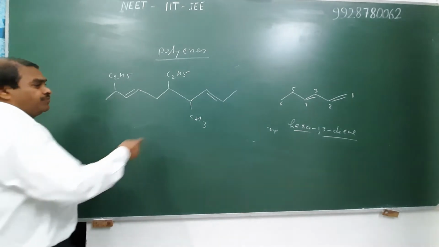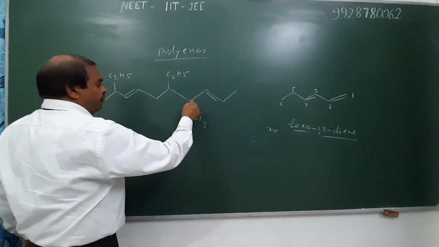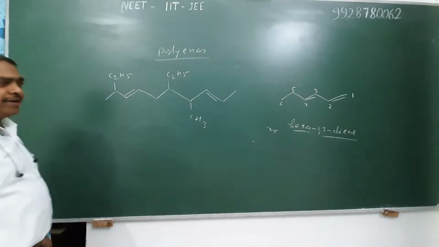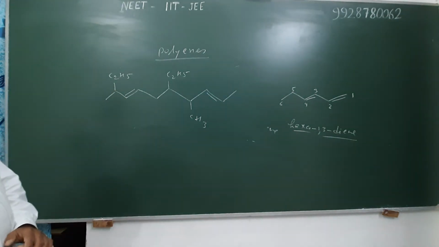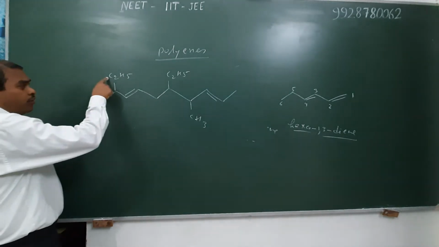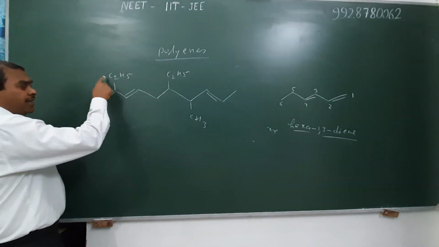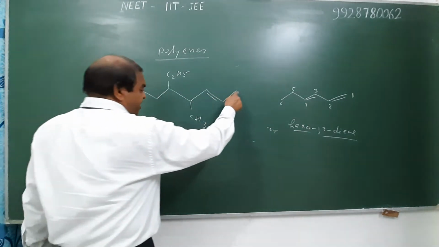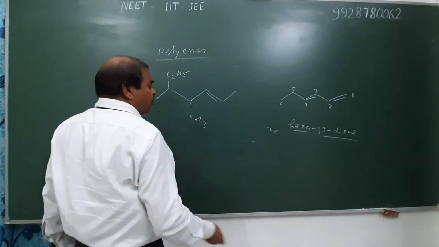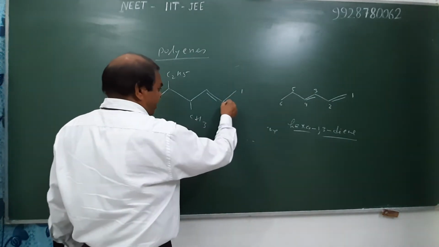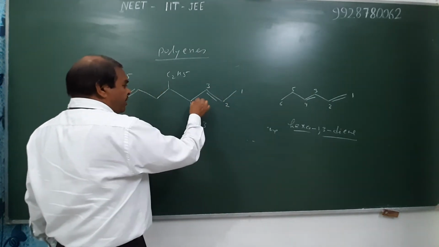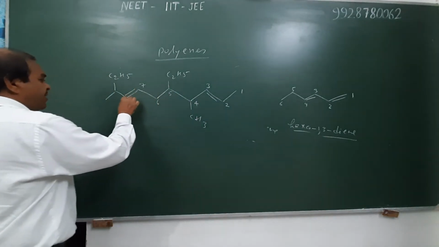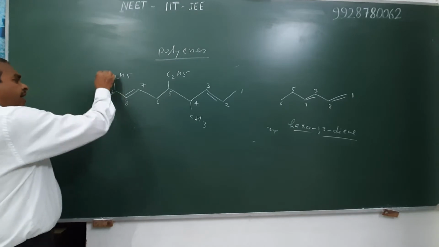For example, number 1, 2, 3, 4, 5, 6, 7, 8, 9, 10. 10 carbons are there. Then give minimum position to the multiple bond. If we start numbering from there, the positions of the double bond are 3 and 4. When we start numbering from this end, the multiple bond occupies the second position. Therefore, it is correct: 1, 2, 3, 4, 5, 6, 7, 8, 9, 10 and 11.